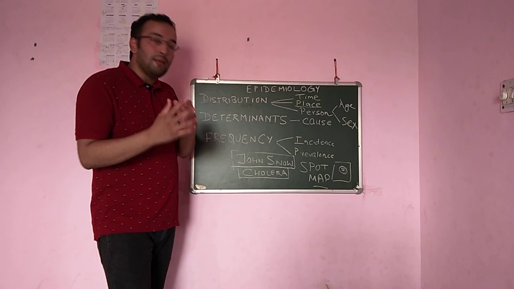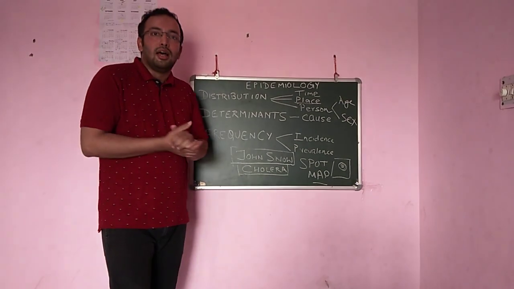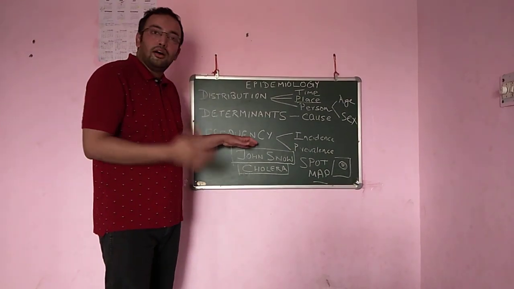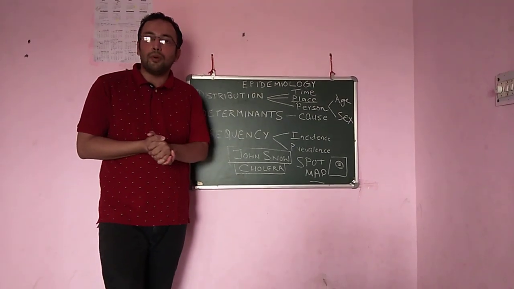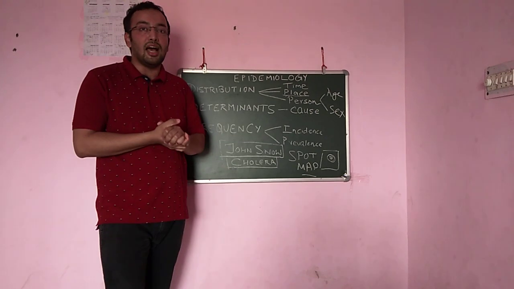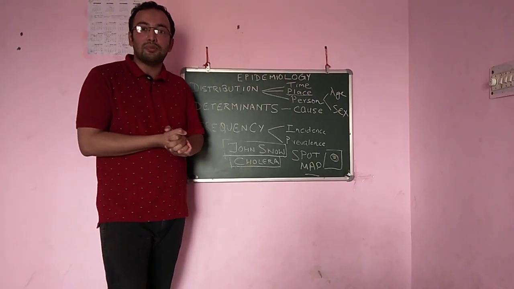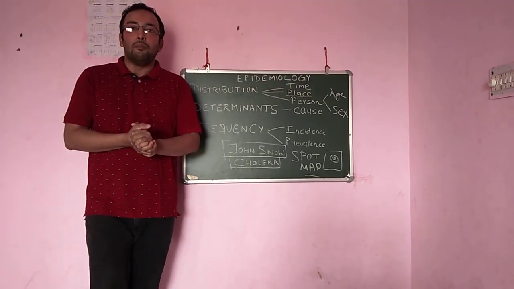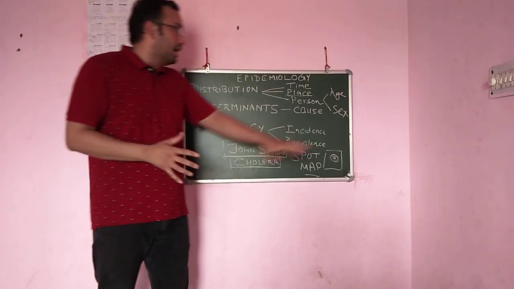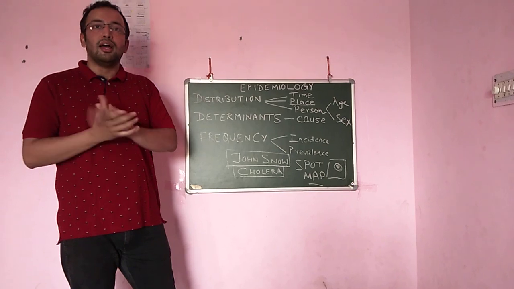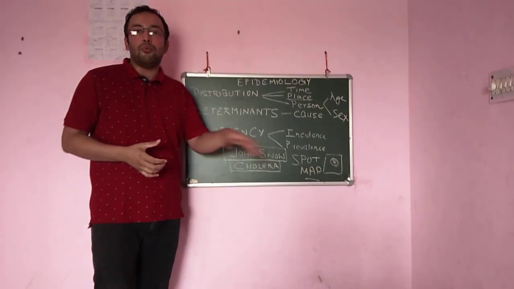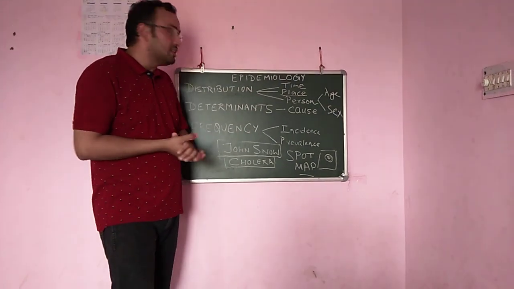Then we come to the frequency. Frequency of disease is very important. For example, just now we are analyzing COVID-19 cases. We are all daily reading in the newspaper about the prevalence of the disease. India has this much prevalence, world has this much prevalence. So what is prevalence? Prevalence means the total number of the cases which have been found, that include the old cases as well as the new cases. So prevalence is very important factor when you want to consider some disease.